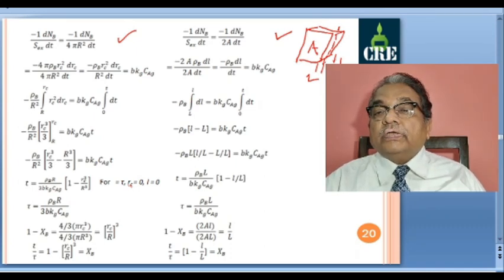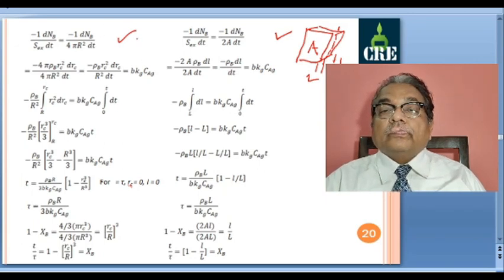So L represent half of this thickness. Half thickness is equal to capital L.